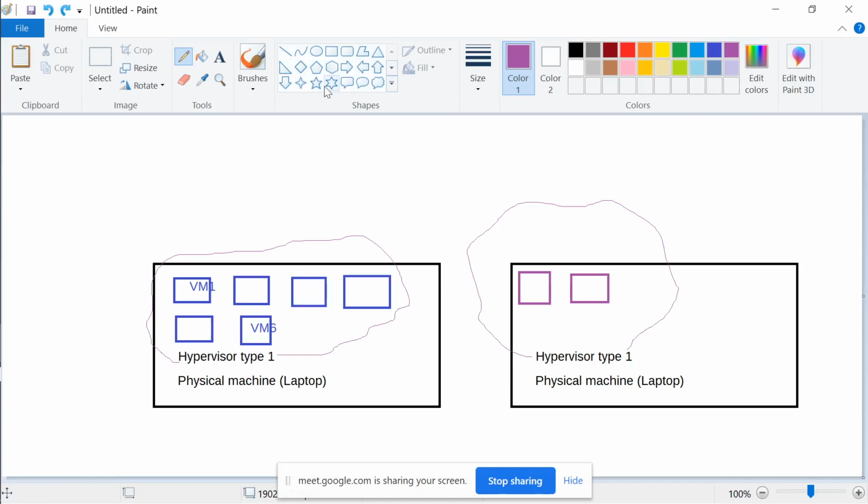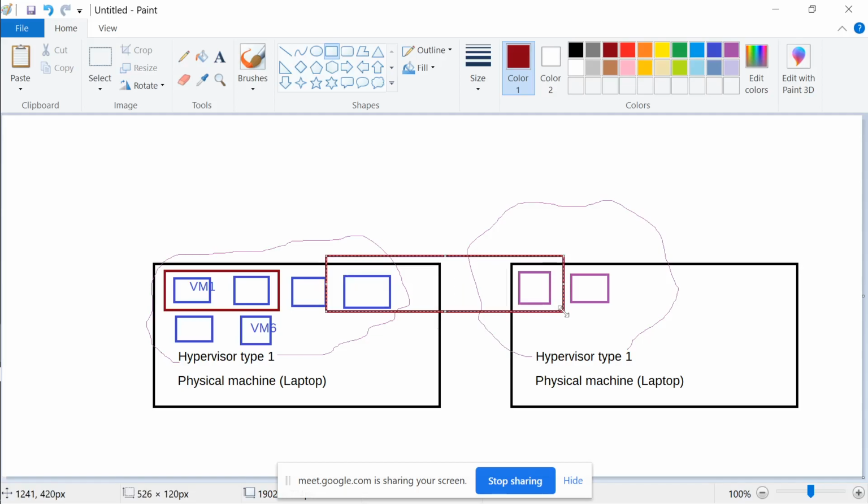If I want to create a cluster of these 2 machines, where a cluster is like a grouping, who can do that? This hypervisor can create a cluster of VMs only for the virtual machines running under its control. With another hypervisor you cannot do this.